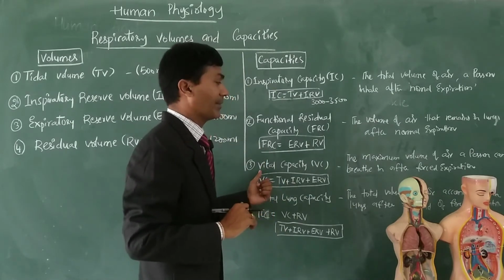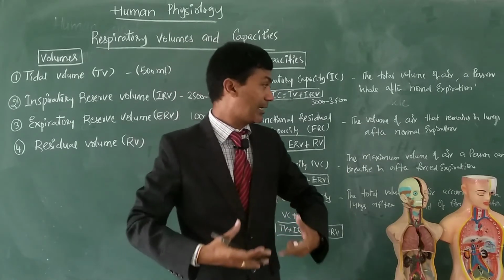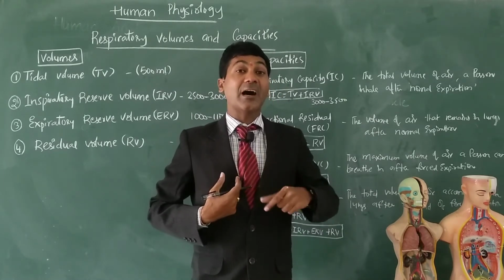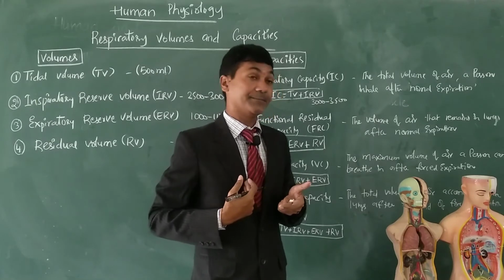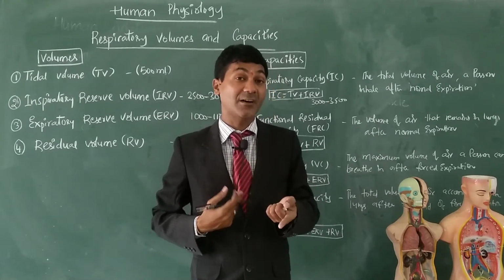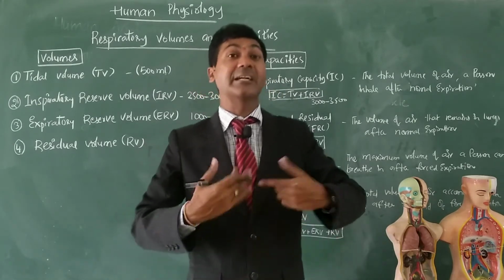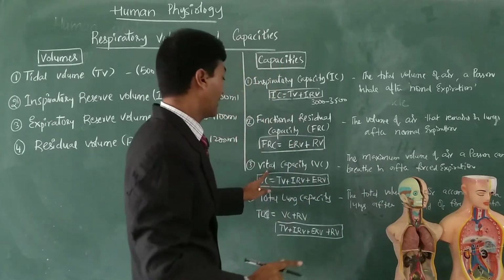Right? This is vital capacity. Remember, after forceful expiration how much he can take in, and after forceful inspiration how much he can send out, that is also vital capacity.